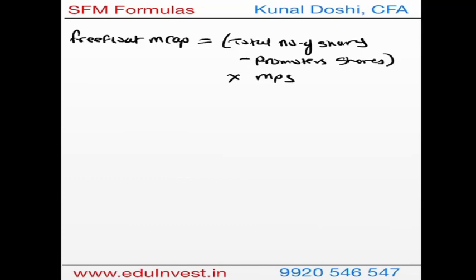It can also be found in another way, where you can find the total market cap of the company multiplied by the public holding, which will be in percentage. So if the market cap is $100,000 and the public holding is 60%, it will be $60,000. So that is another way, right?